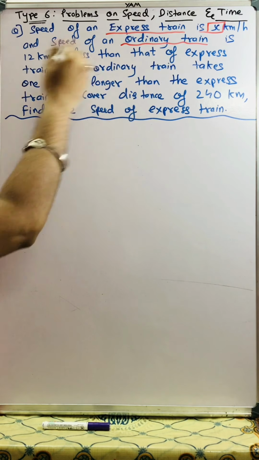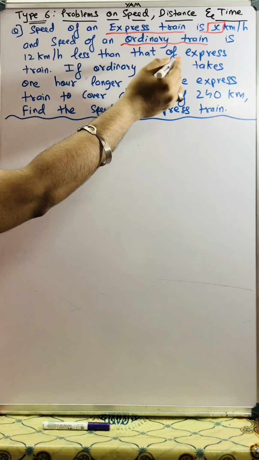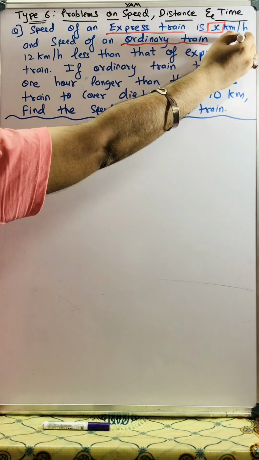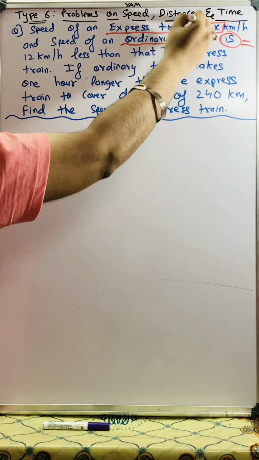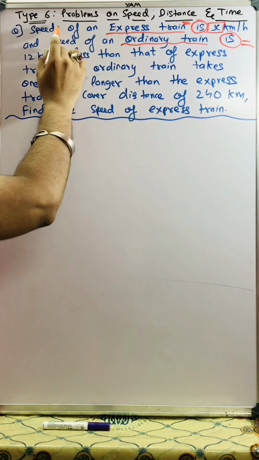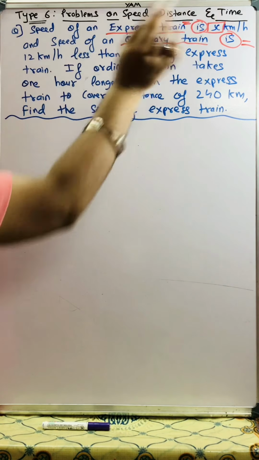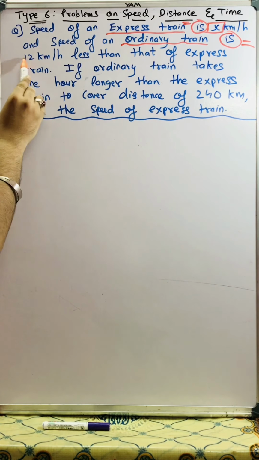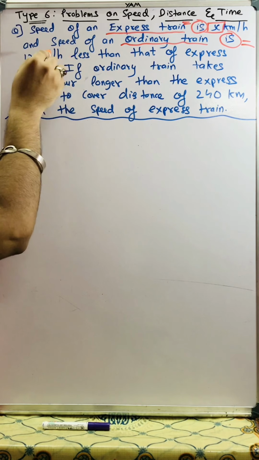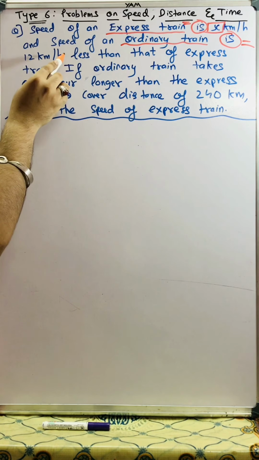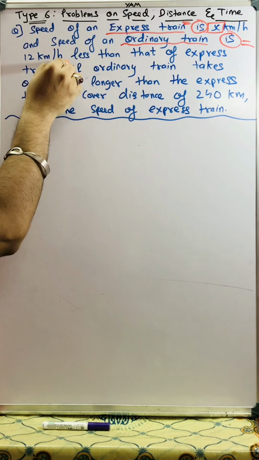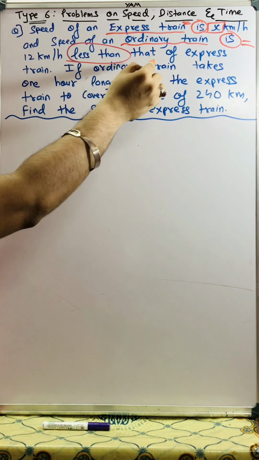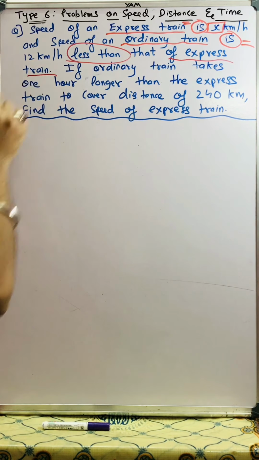Here "is" means equal to. So speed of express train is equal to x. Speed of ordinary train is equal to what? 12 kilometer less. Don't stop here, there is no comma, no full stop.